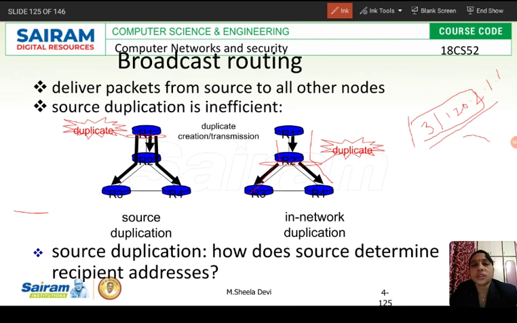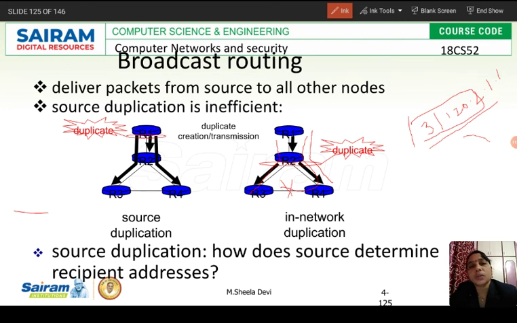Then R3 will accept the packet only if it gets it from its shortest path. If at all it gets the packet from R4, it will not accept, because it will accept the packet only if it gets it through the shortest path from R1 to R3.